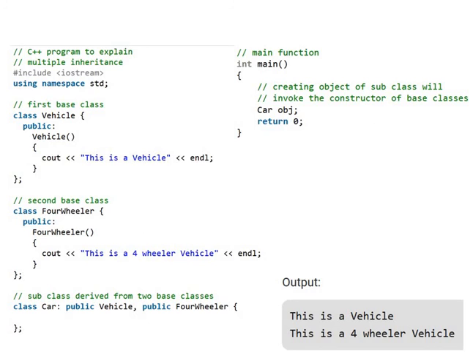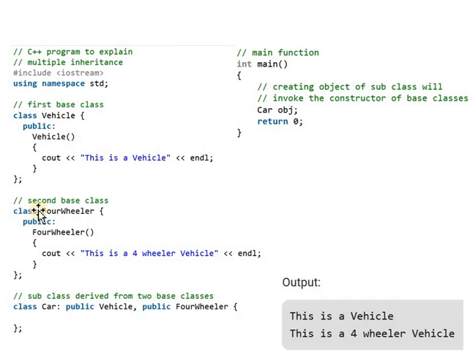In this program, how is multiple inheritance achieved? We know that for multiple inheritance, multiple base classes exist, and from those multiple base classes we derive only one single class. Here in this example there are two base classes: vehicle is the first base class, and the second base class is four-wheeler.